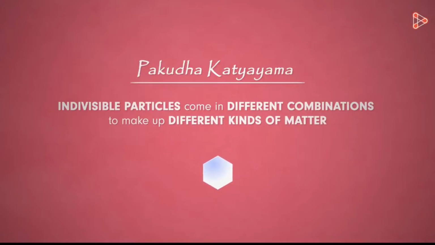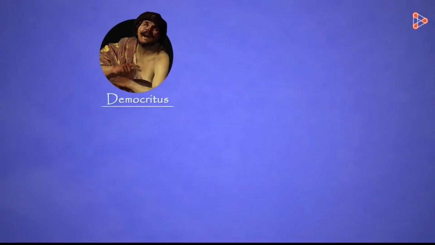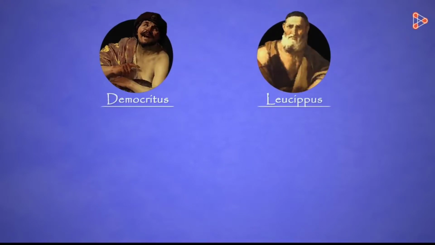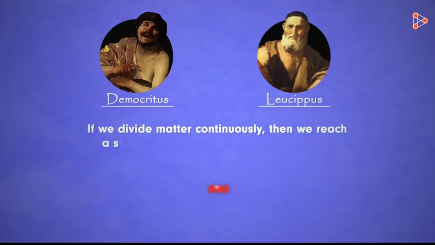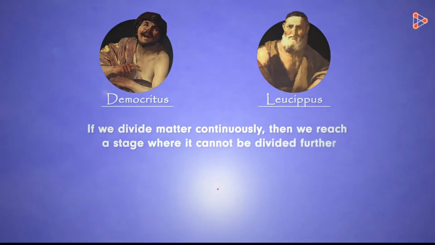Around the same era, two Greek philosophers also suggested the same concept. The two personalities were Democritus and Leucippus. They also postulated that if we divide matter continuously, then we reach a stage where it cannot be divided further. These indivisible particles make up the complete matter. Democritus named these particles atomus, meaning indivisible.